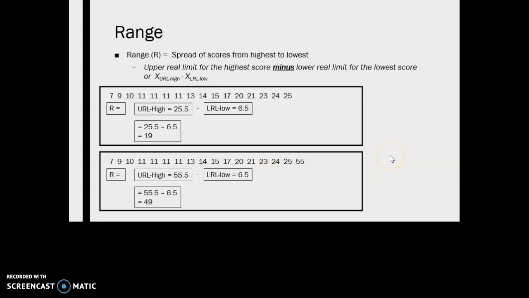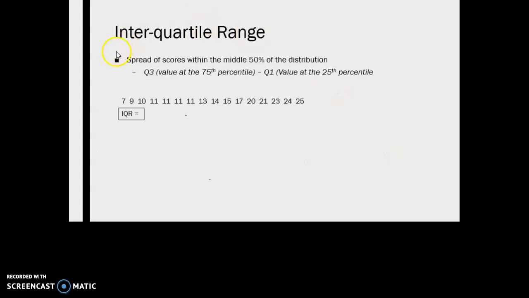In order to account for that, another estimate of variability is the interquartile range. And the interquartile range looks at the spread of scores just within the middle 50% of the distribution. So this way, it doesn't take into account all of the scores, but it also cannot be as dramatically affected by the inclusion of any outliers. So the interquartile range formula is the value at the 75th percentile or quartile 3 minus the value at the 25th percentile or quartile 1.